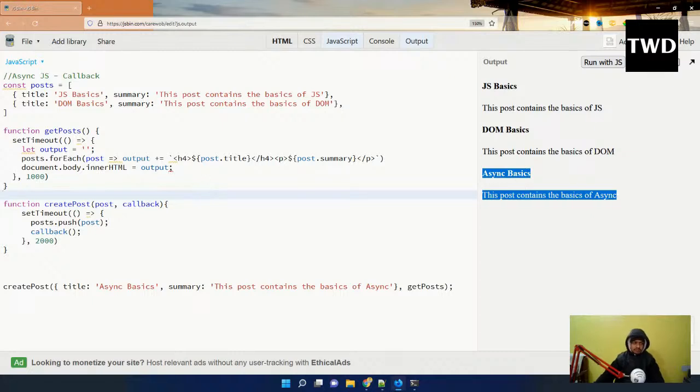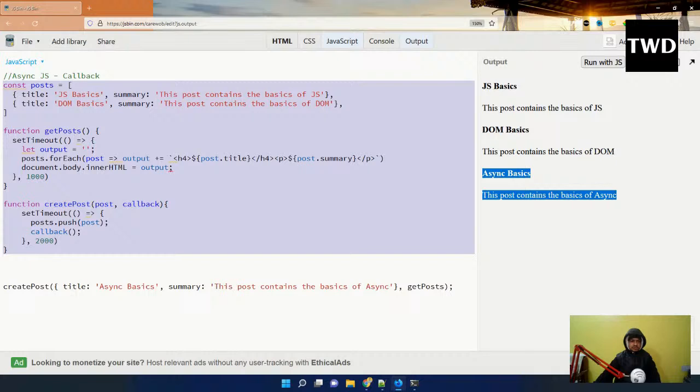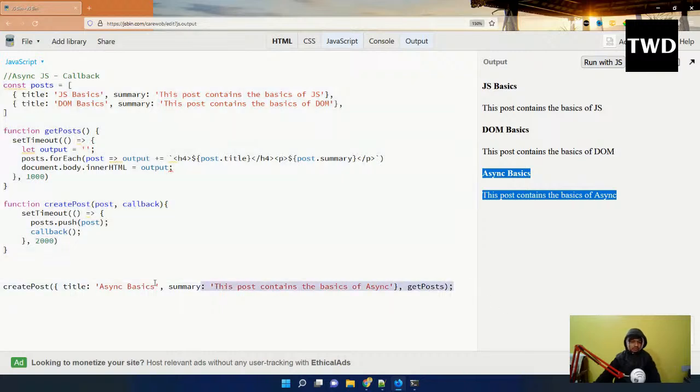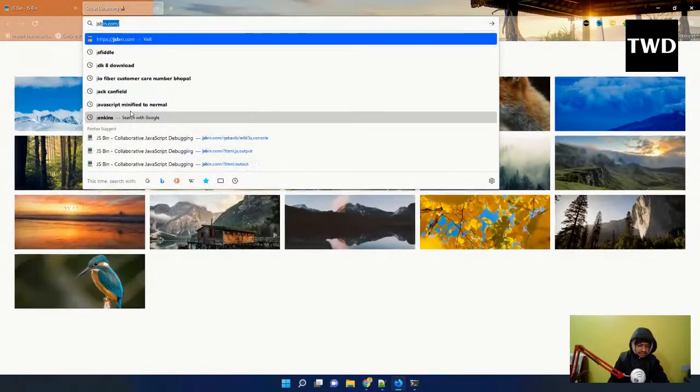Because of that, in 2015 something known as promises was invented. So promises solve that issue, callback hell, and they say that the code is a lot simpler. Maybe you'll find it a bit tougher right now, but in the long run the code is a lot simpler. One more thing I want to tell: this much code, we will see in our real app, in the backend kind of code and in the front end kind of code. And it will be much more clear in promises. Now we are going to go to promises.